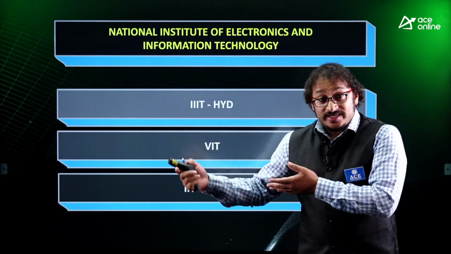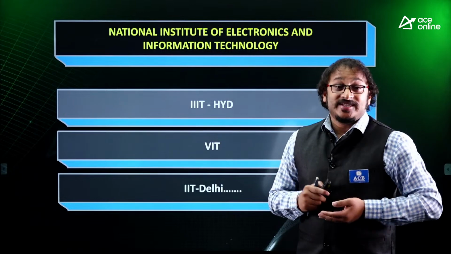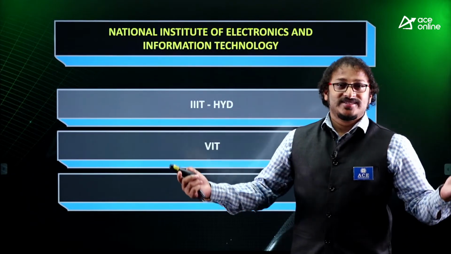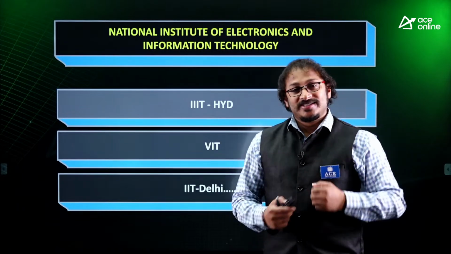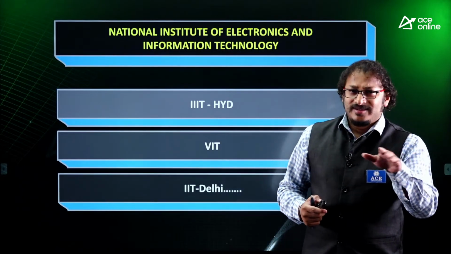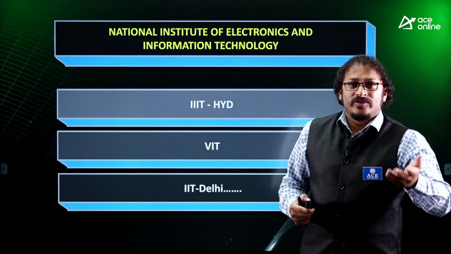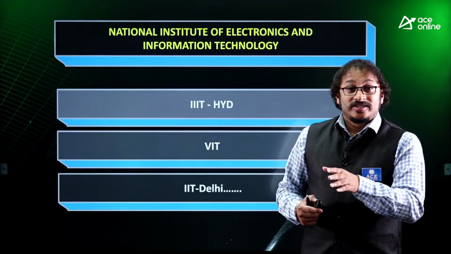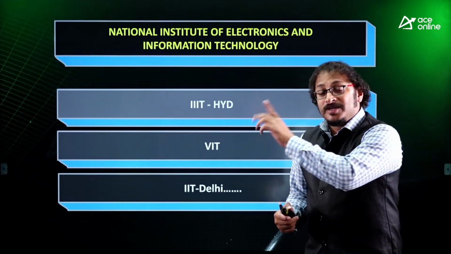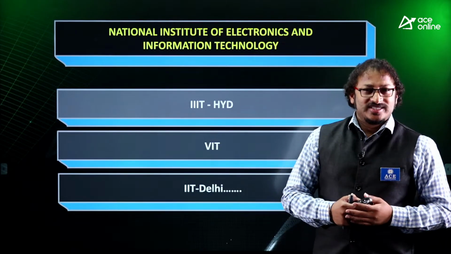Not only that, UGC NET, CSIR NET, and individual PSUs conducting their own entrance examinations. Many of those exams take the reference syllabus of the GATE exam itself. The standard may vary from exam to exam, the way they ask questions may vary, but the syllabus is almost similar. So you can use your preparation in multiple exams. This is the amazing part of preparing for the Graduate Aptitude Test in Engineering.